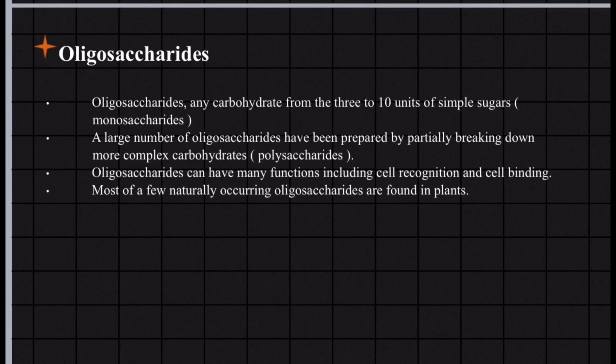Oligosaccharides. Oligosaccharides are carbohydrates made of 3 to 10 units of simple sugars or monosaccharides. A large number of oligosaccharides have been prepared by partially breaking down more complex carbohydrates or polysaccharides. Oligosaccharides can have many functions, including cell recognition and cell binding. Most of the few naturally occurring oligosaccharides are found in plants.